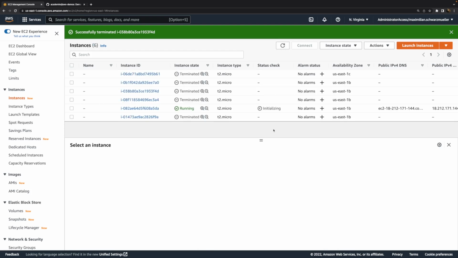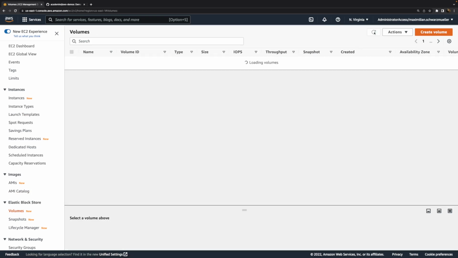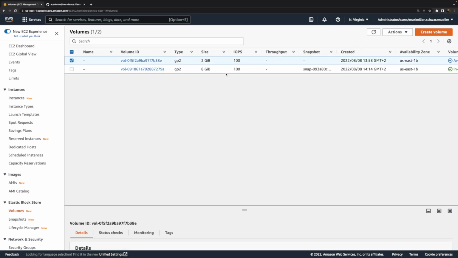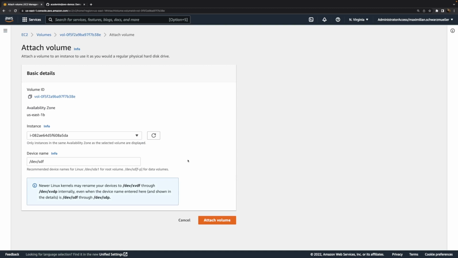And therefore we'll wait for this instance to start running. And once it is up and running, we can go back to volumes and choose our 2 GB volume. So not the other one, which is the root volume of the new instance, but our custom volume instead. And attach it to this newly started instance. Because you always have to do that. You always must attach a volume to an instance. It's not attached automatically. Instead, you have to attach it manually like this. Again, there would be ways of automating this, but here we'll keep it simple. So we attach this volume.